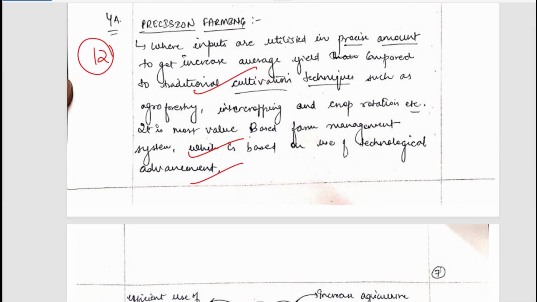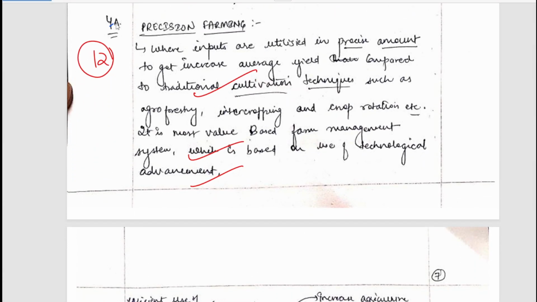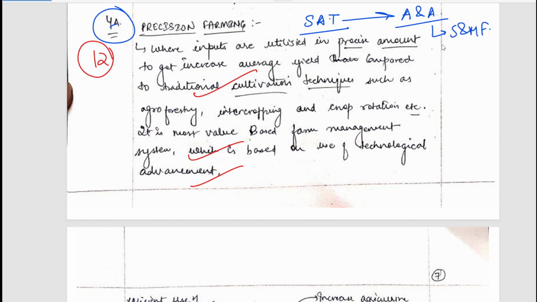Now let's move to the next question. The next question the student has answered is 4A. So 4A is: discuss the smart agricultural technologies used in precision farming. First of all, you have to discuss smart agriculture technologies used in precision farming, and the second part was how these techniques can be made affordable and accessible to small and marginal farmers. So this was the question.